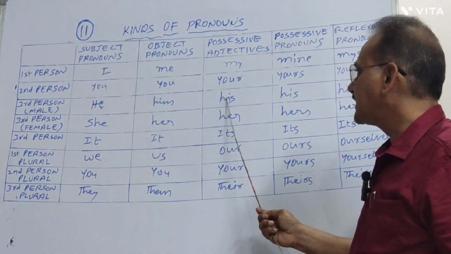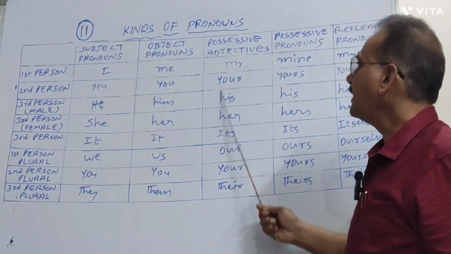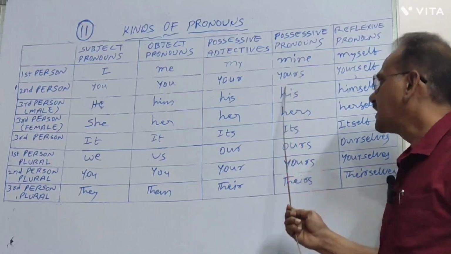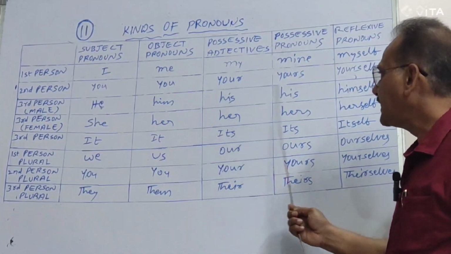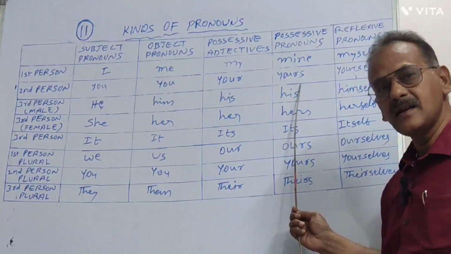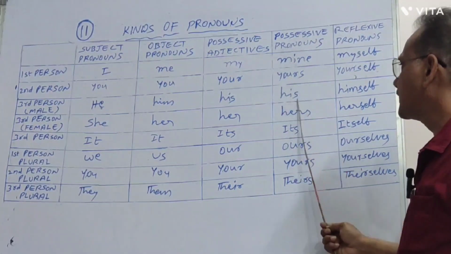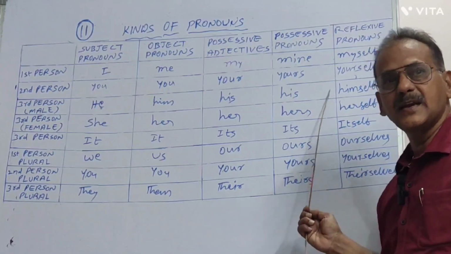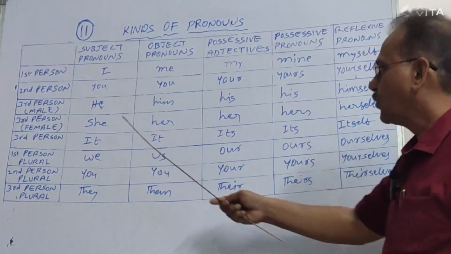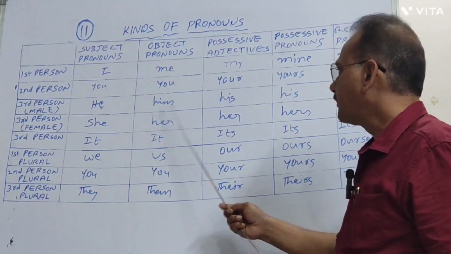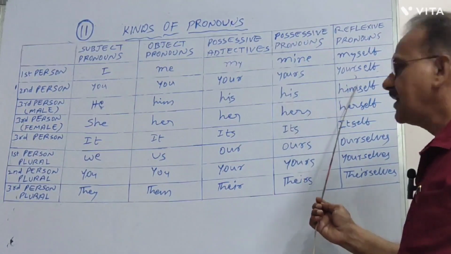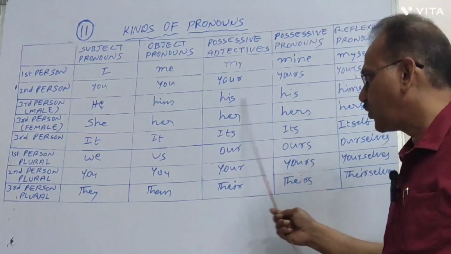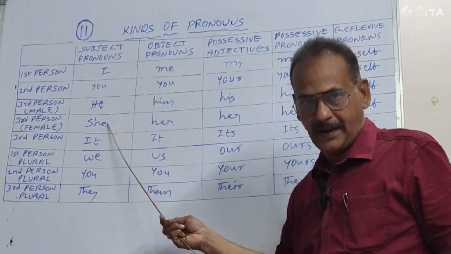It carries as his in possessive adjectives, and as it is, his, in possessive pronouns. In reflexive pronouns, it becomes himself. So he, him, his, his, and himself. These are the 5 types of pronouns in third person male.